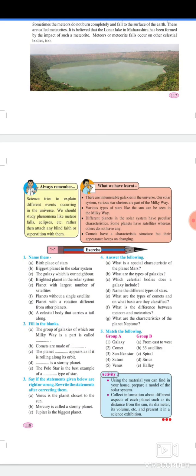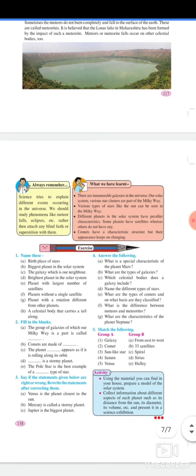Always remember, science tries to explain different events occurring in the universe. We should study phenomena like meteor falls, eclipses, etc., rather than attach any blind faith or superstition to them.